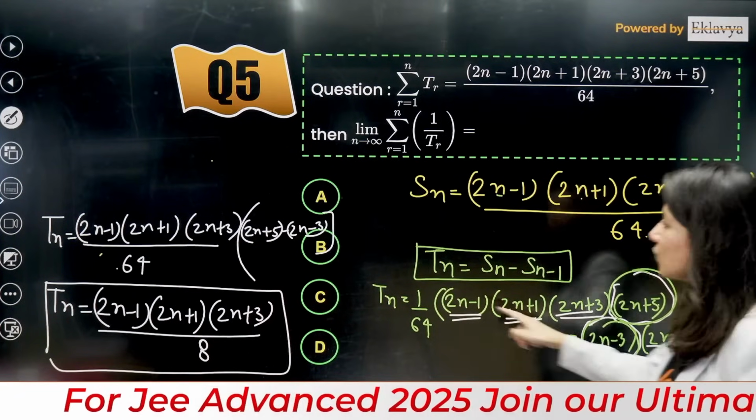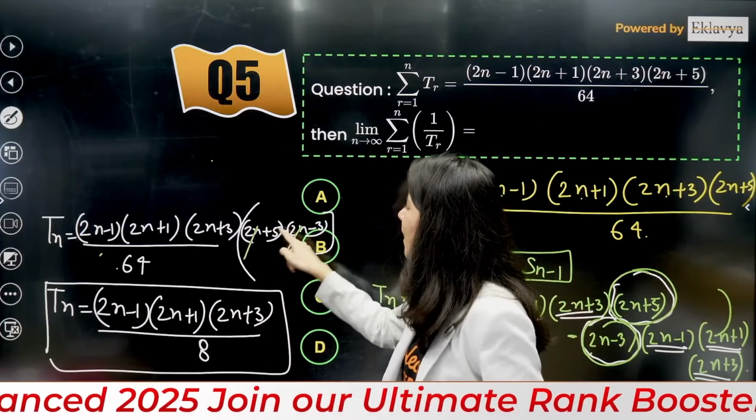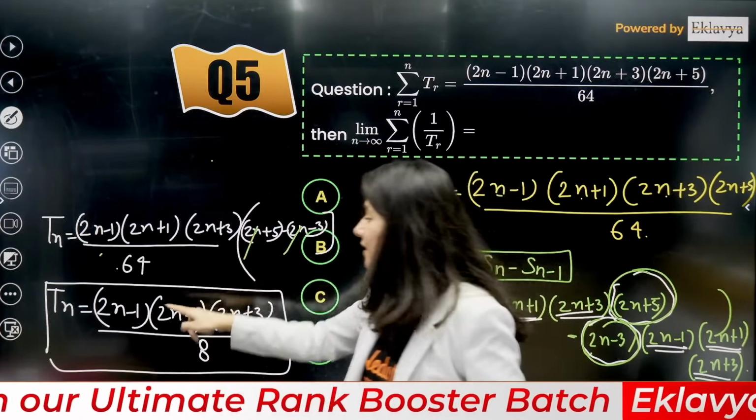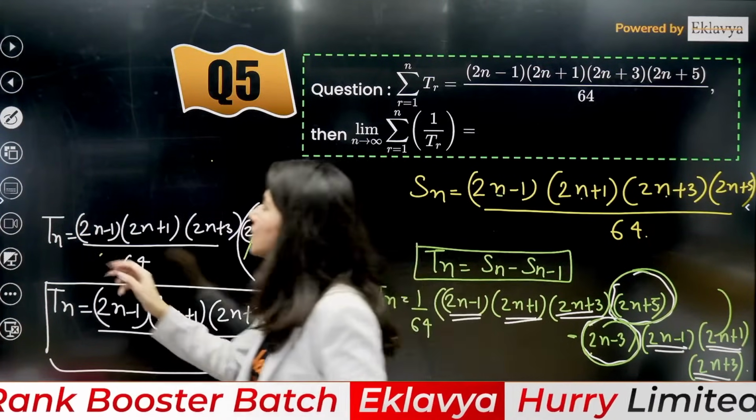2n plus 5 minus 2n minus 3. Tell me, 2n cancel. 5 plus 3 is 8. 8 by 64 will become what? 1 by 8. That is one thing.